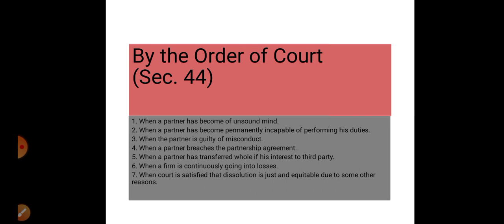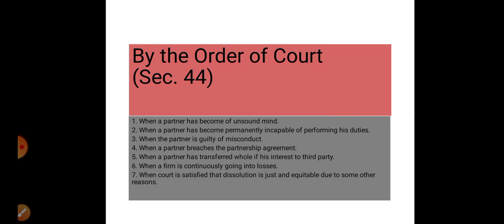Number 4. When a partner breaches the partnership agreement. When out of the two, one partner breaches any partnership agreement, then the other will go to the court for his punishment. Then the court will order the firm to get it dissolved.